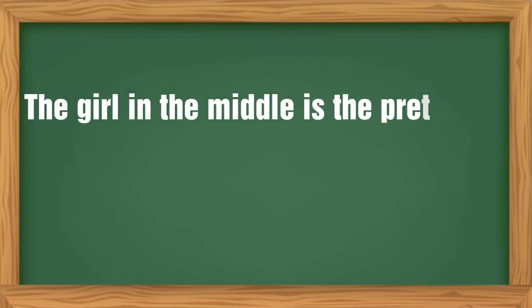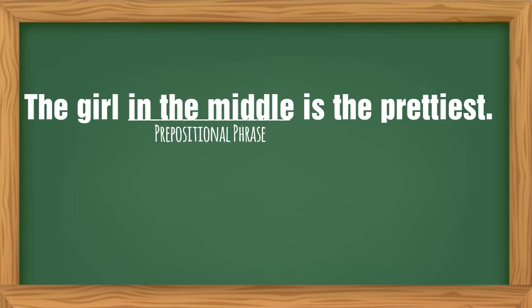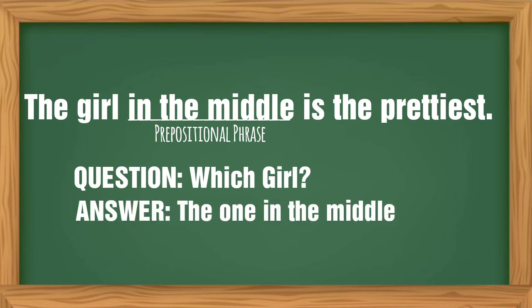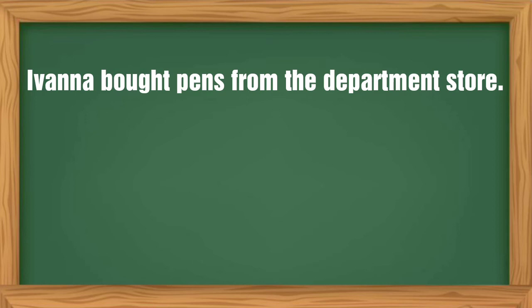Let's take a look at some examples. In this sentence, the girl in the middle is the prettiest. So the prepositional phrase is in the middle, and if we ask the question which girl, the answer is the one in the middle, which makes it an adjectival phrase. In another example, Ivana bought pens from the department store. So the prepositional phrase is from the department store.